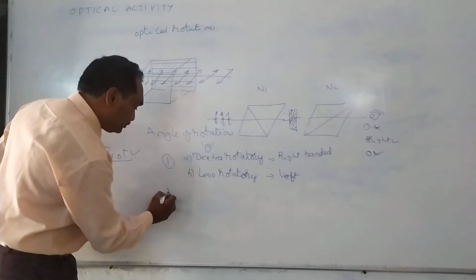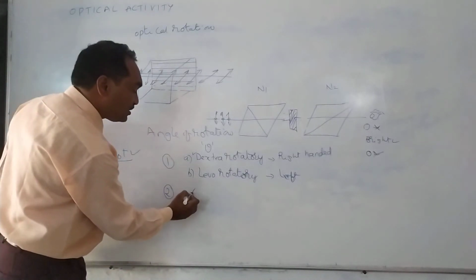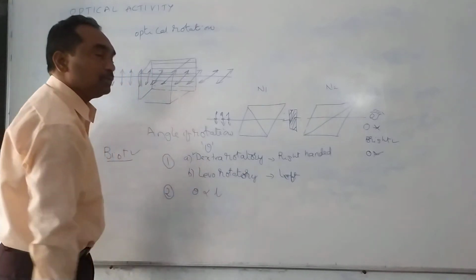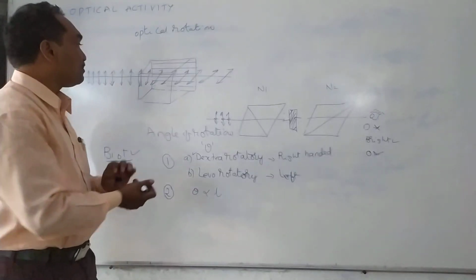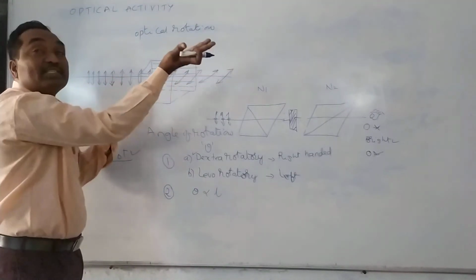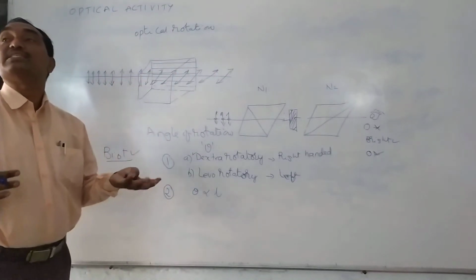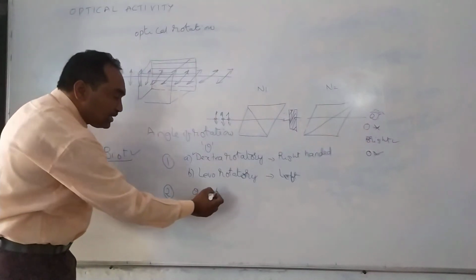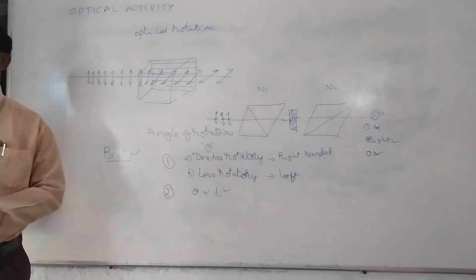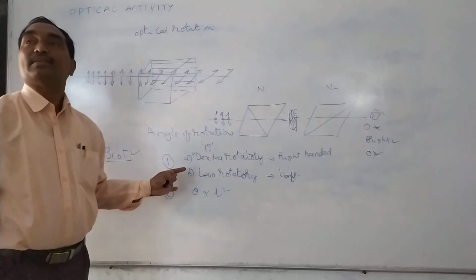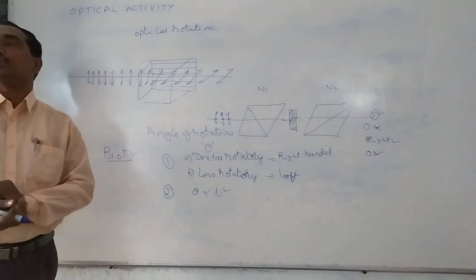The second property is that the angle of rotation depends on the thickness of the crystal traversed. For example, if the thickness is more, the angle of rotation is also more. If the thickness of the crystal is very less, the angle of rotation is also very less. So theta is proportional to L. The angle of rotation is directly proportional to the thickness of the crystal used.